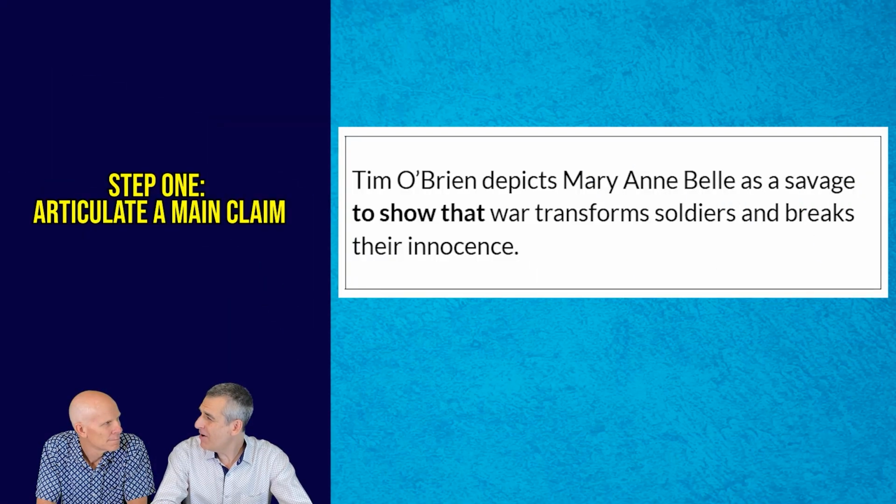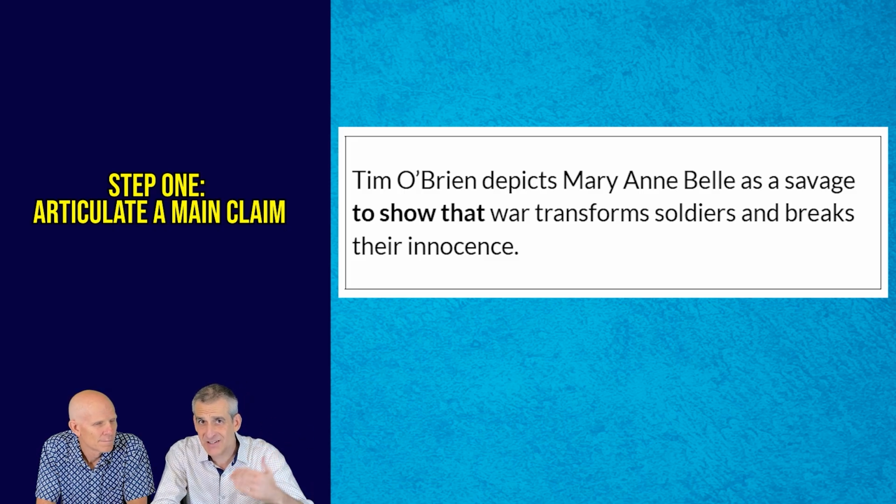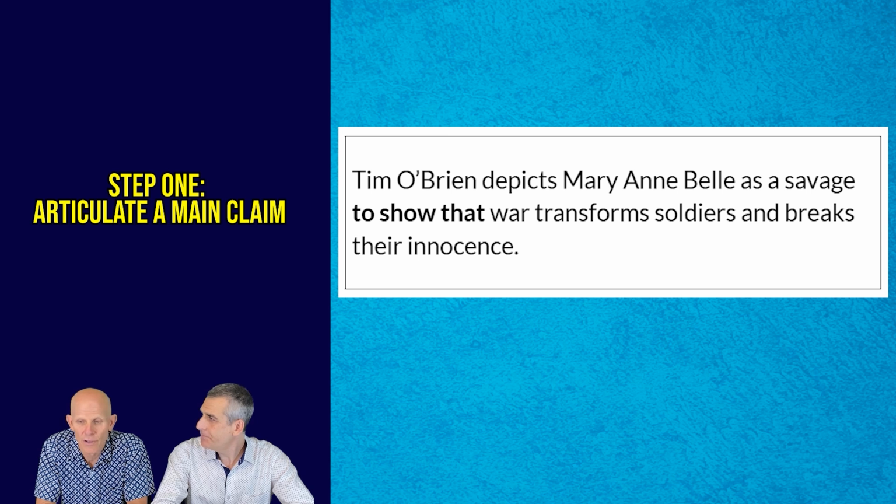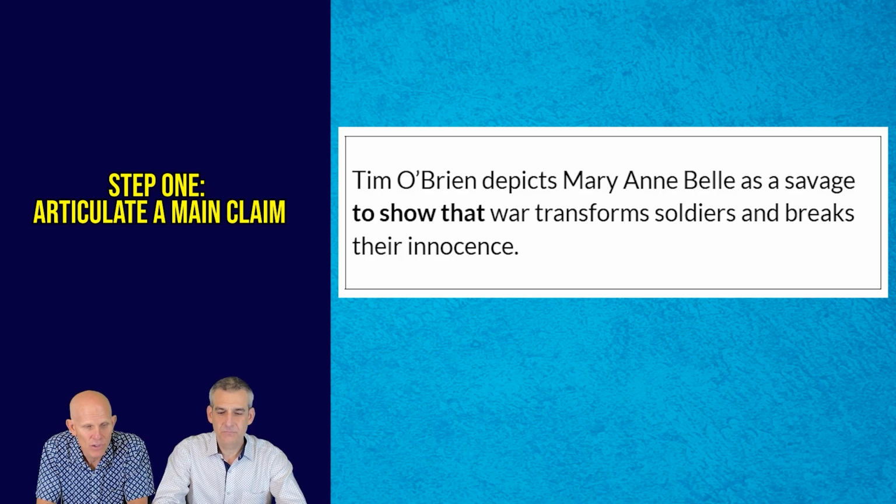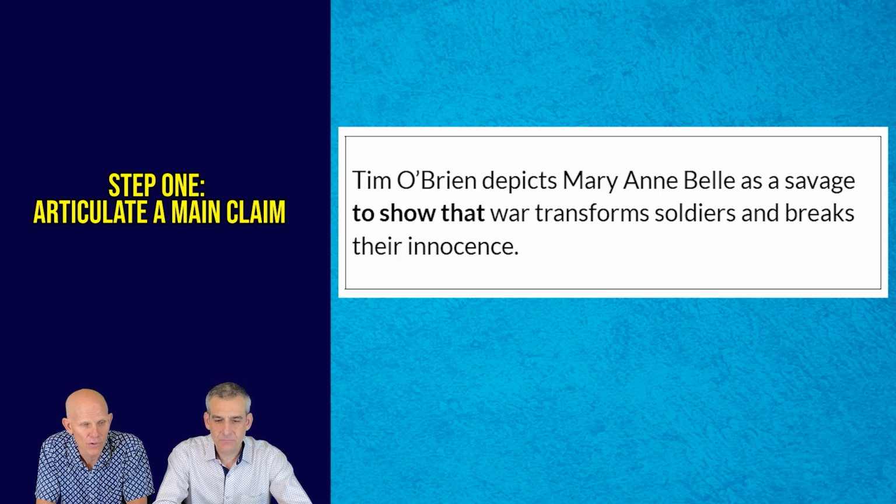Mr. Giles, step 1 is we need to articulate a main claim. What can we say about Mary Anne Bell? And let's take one of our course concepts, transformation. What can we say about her? We need to come up with a good topic sentence that's going to guide our analysis. Well, one way to look at it is just to think about exactly how she changes. So we might say something like, Tim O'Brien depicts Mary Anne Bell as a savage to show that war transforms soldiers and breaks their innocence. Yeah, I like that very much.